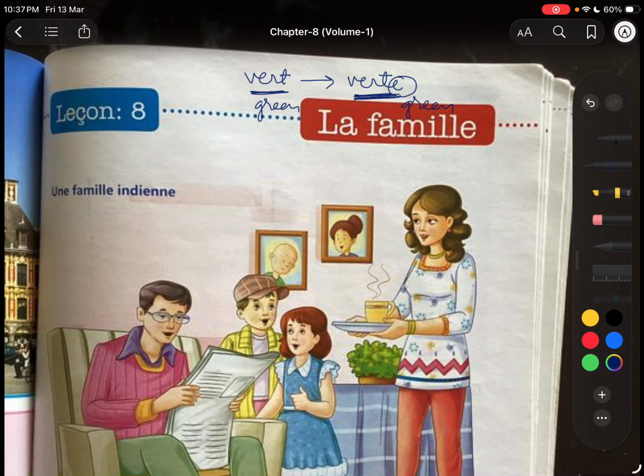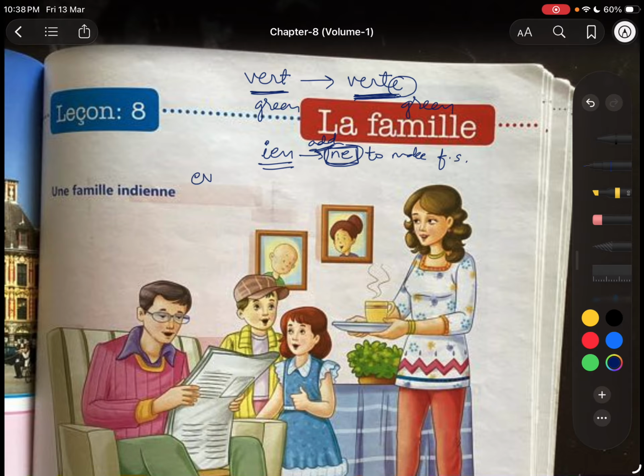We usually add E to make the word feminine, but there is a condition. If the word ends with ien, we should not add only E, but we should add ne to make the feminine singular.